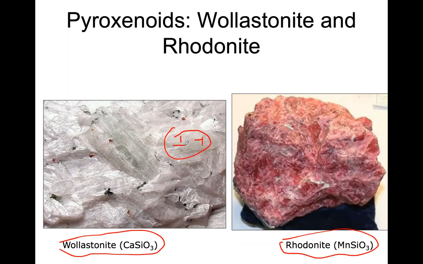It's almost a pyroxene, the only thing is the crystal is slightly defected. Even here you might find some 90-degree cleavage. So these are pyroxenoids, right?